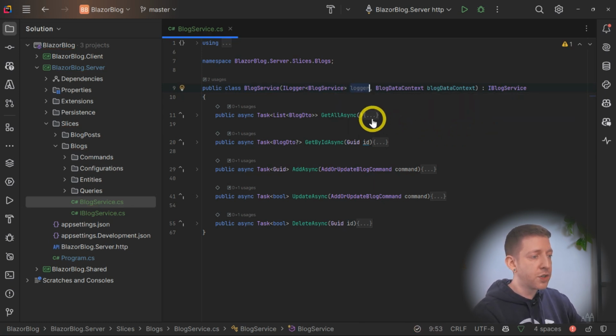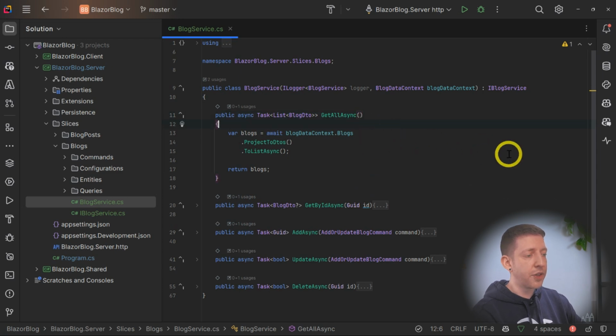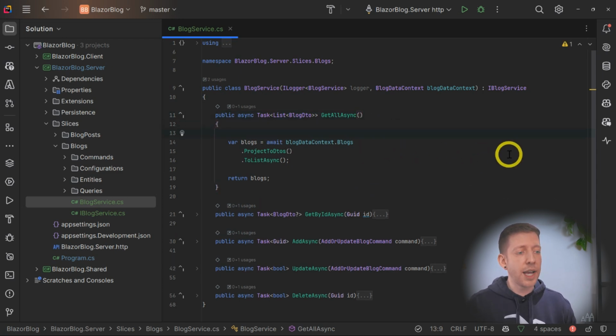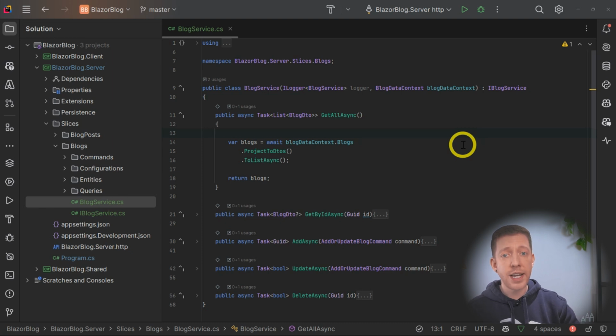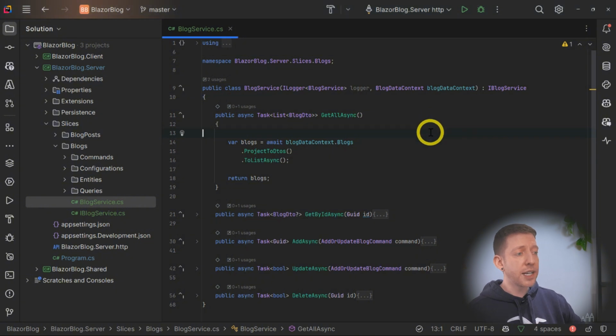So then let's go over to our GetAllAsync method. And in here, I'm going to add some logging so that when this method is called, we can actually see that it was called. Now, the amount of logging that you need to do is really a personal preference. And it also depends on what's happening with those logs. Is it just going to be displayed in the console while it's running, or is it going to be exported out to a centralized server somewhere? So the amount of logging that you do is really down to you and the environment that you're coding in. But I personally like to be able to see at least the flow of the logic.